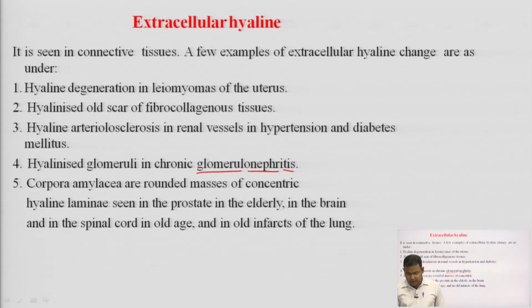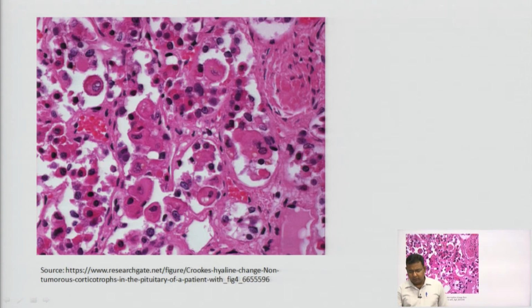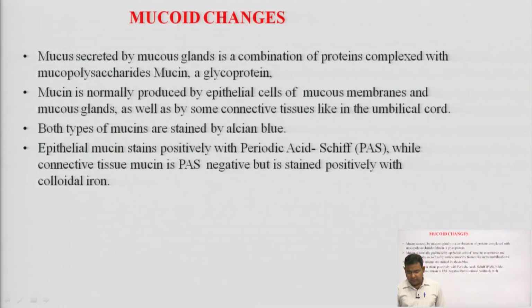This is called corpora amylaceae. This is also a type of extracellular hyaline. This is a diagram of the hyaline storage, the glossy ones you can see, these are the hyalines present here.